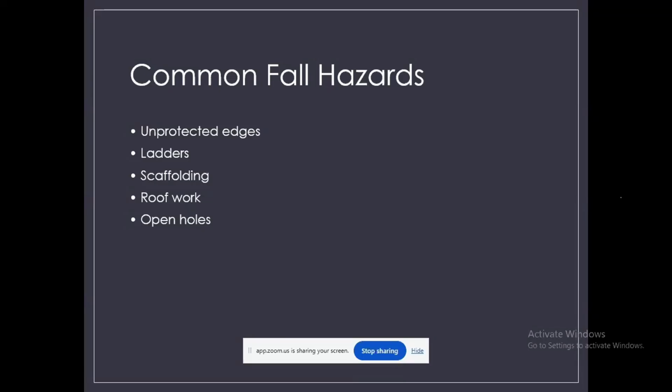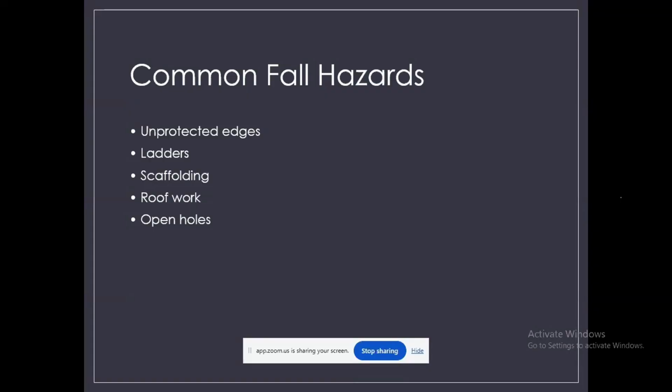The second one is ladders. Ladders are widely used but can be dangerous if not used properly. For instance, if a ladder is placed on an uneven surface or unsecured place, it may slip, causing the worker to fall. Third, scaffolding.